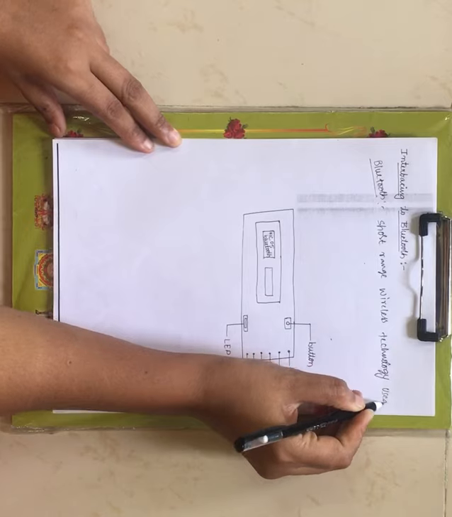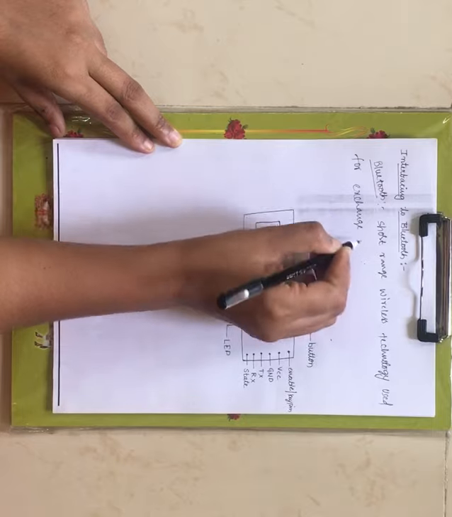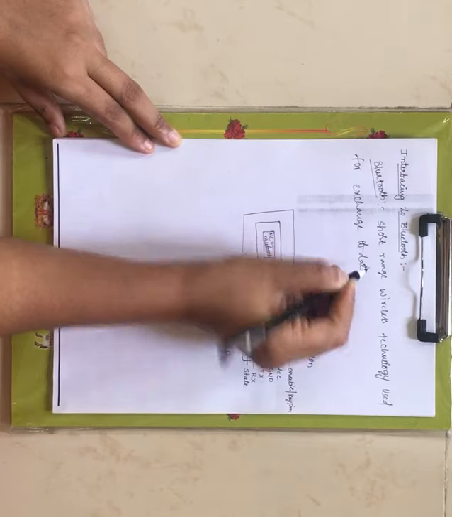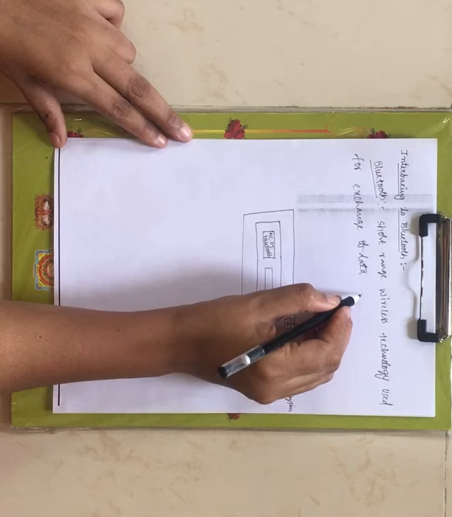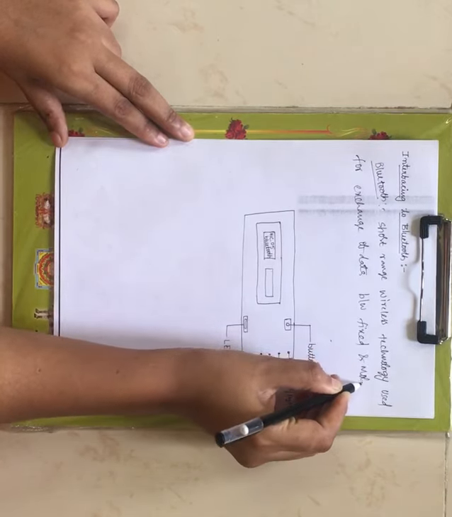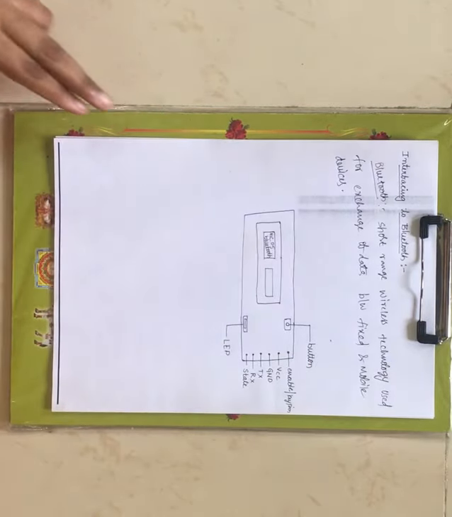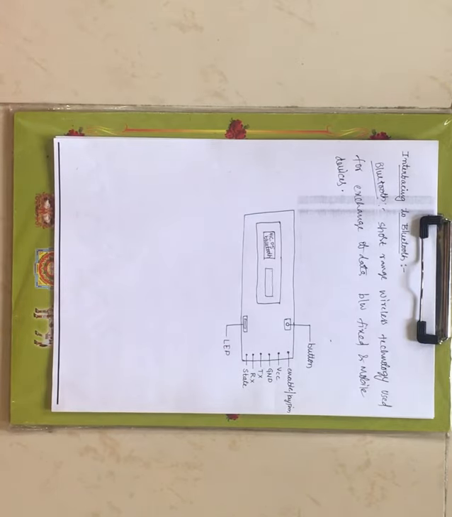It is used for exchange of data between fixed and mobile devices. Fixed is the Bluetooth, which is fixed at a particular position, and the mobile devices are connected to the Bluetooth. That is the meaning of Bluetooth.